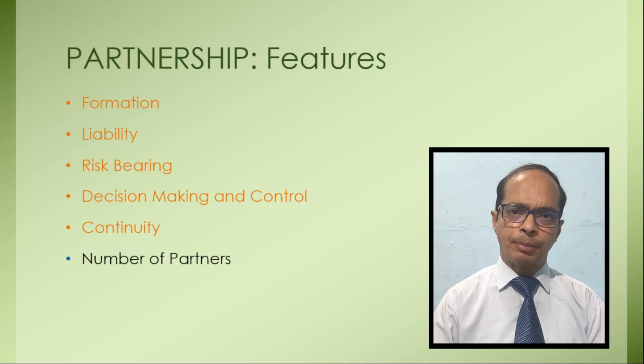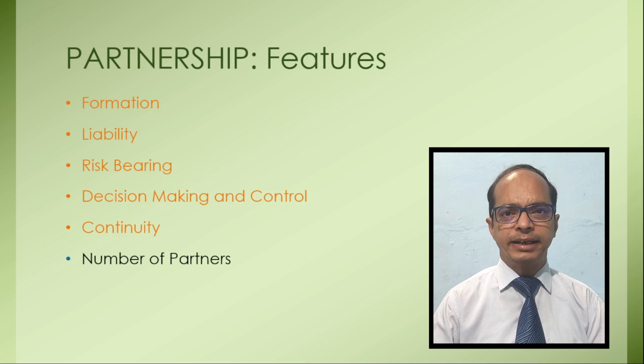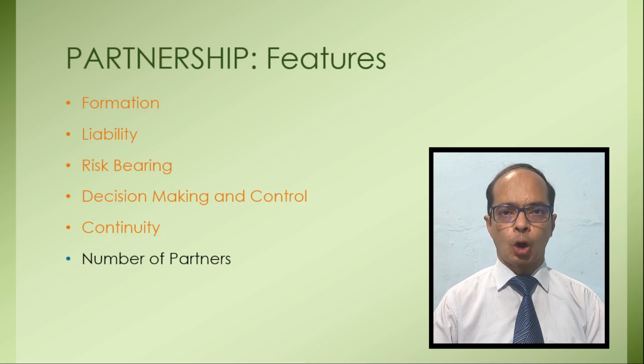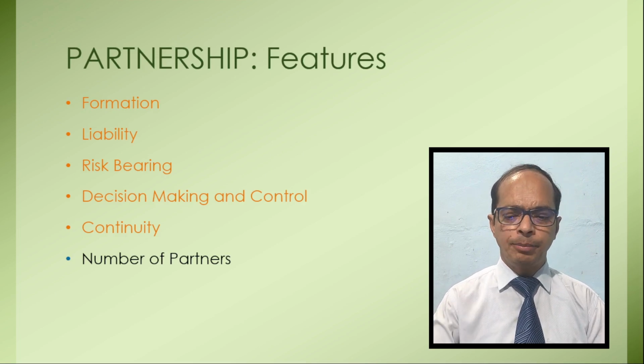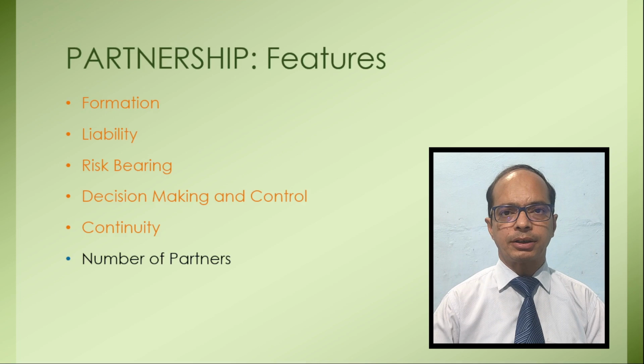And a maximum of 50 partners. It is given in the Companies Act 2013. The government may decide the number of partners, which will not be more than 100. But at present, the government has decided the maximum number of partners to be 50, according to the rules issued by the GOI, Government of India. So minimum there are 2 partners and maximum there are 50 partners.